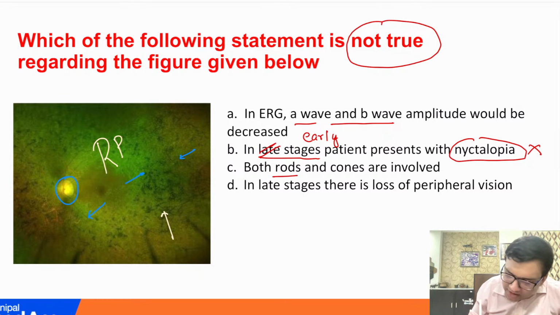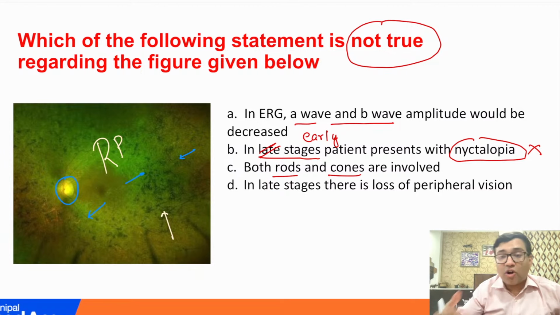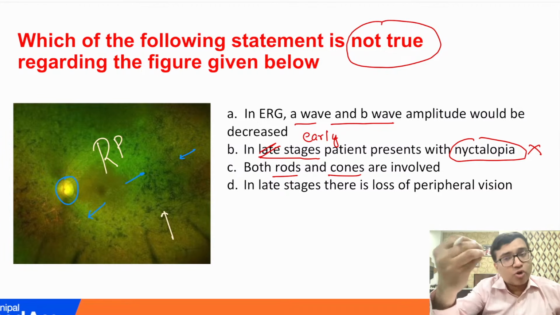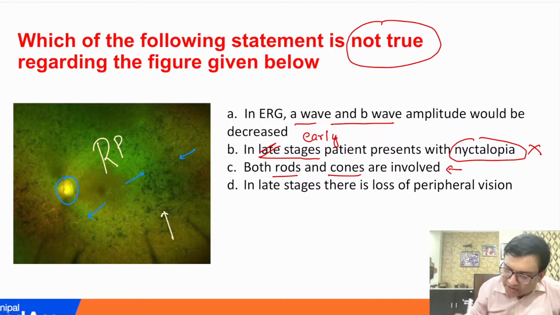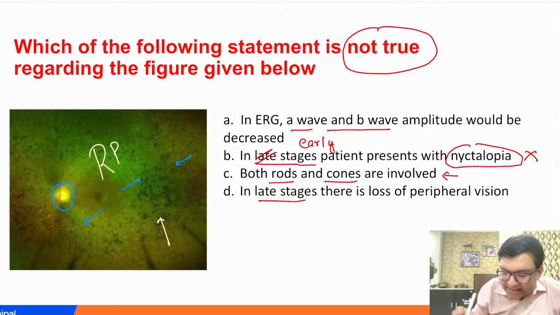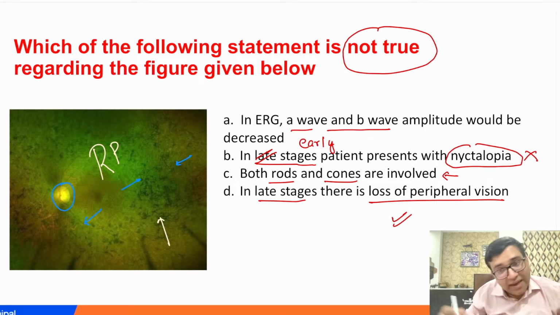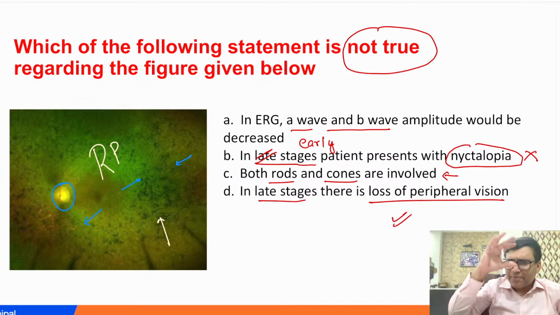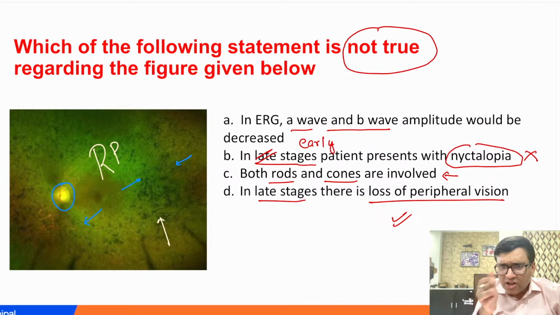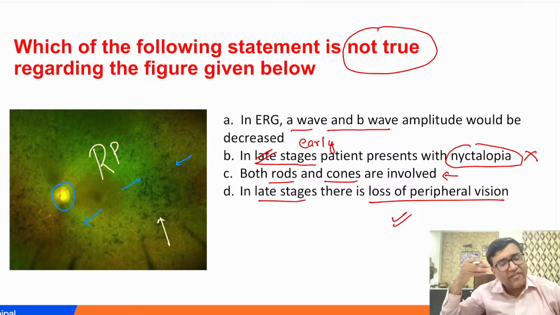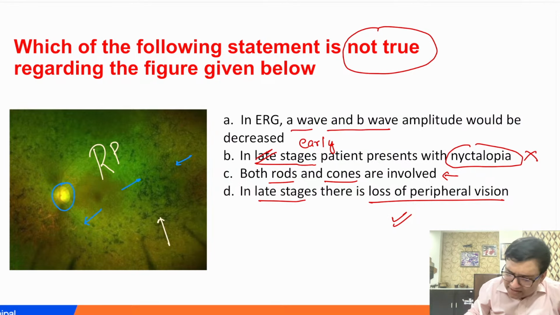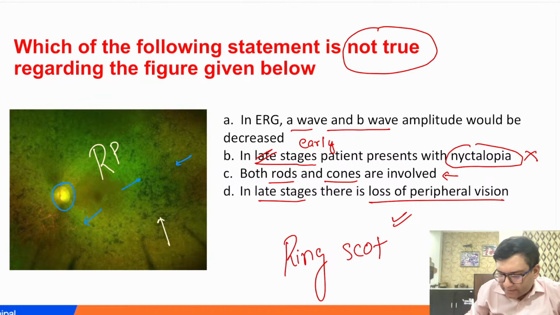So both rods and cones are involved. Definitely it's a rod dystrophy, but later on your cones would also be involved. So this is rod followed by cone dystrophy. And in late stages, definitely there is a loss of peripheral vision also. So initially patient would have a mid peripheral field loss, and in later stages you would have even a tunnel vision. So we see that and call that ring scotomas. Do you all agree with me?